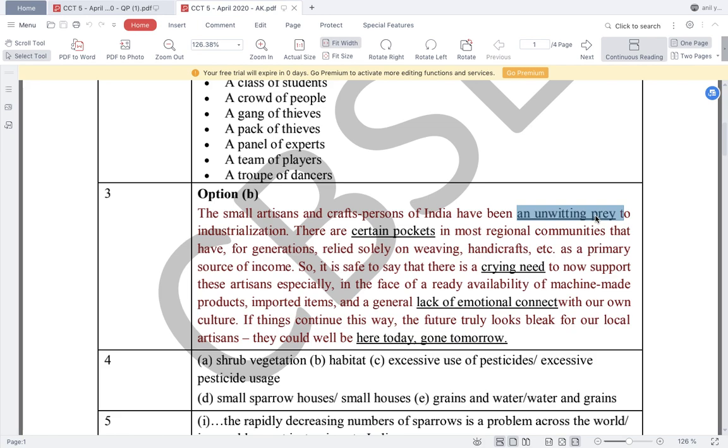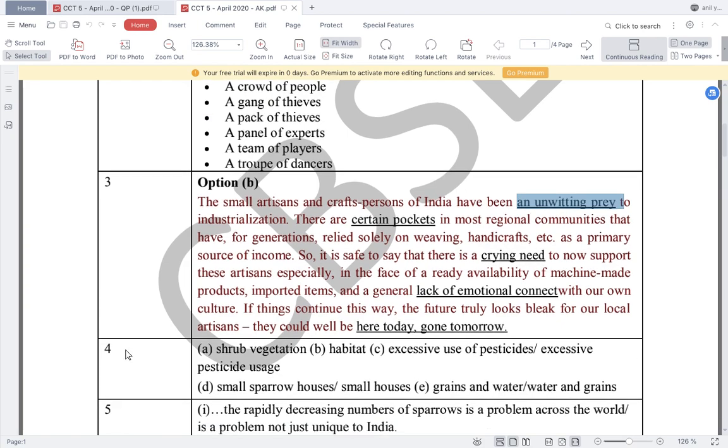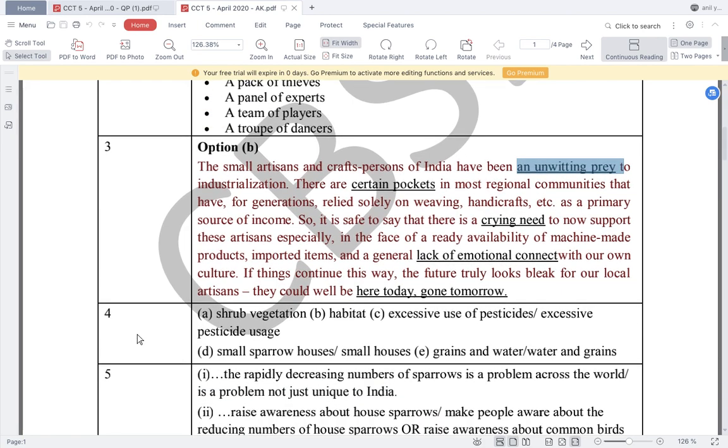So therefore, I say this is a time bound test, and time is most important for us, because in the least time we have to attempt the maximum questions. So still, if you want to check, you can go through your answers. There are certain pockets. There is a crying need to now support, a general lack of emotional connect, here today, gone tomorrow. These are the 5 answers. But through just one answer, I was able to find out the correct option. Similarly, you can also do so.